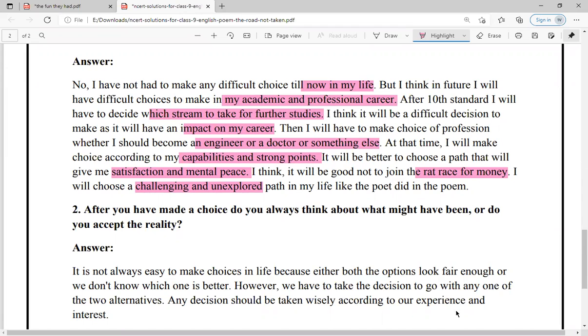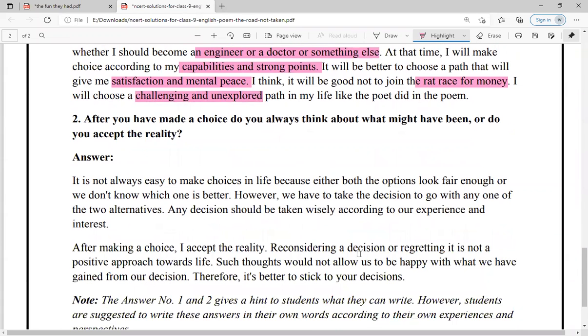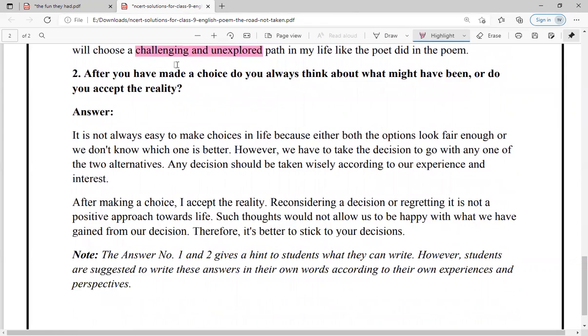But no, since the poet wanted to do something else, he wanted to do something challenging in his life, he selected the road which was not traveled by most of them. Clear? Is it clear?